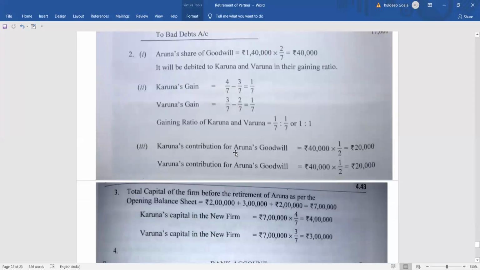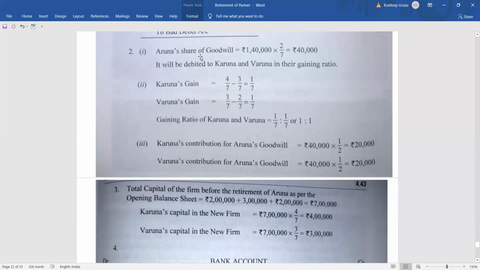So we can see that Aruna's capital, the total goodwill of the firm was 1,40,000 and Aruna's share will be 2/7. So it is 40,000 rupees, right? Aruna's share is 40,000 rupees. So who will give it? Let's find out the gaining ratio. How will you find out? Gaining ratio equals new ratio minus old ratio.